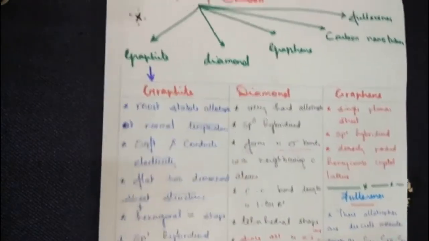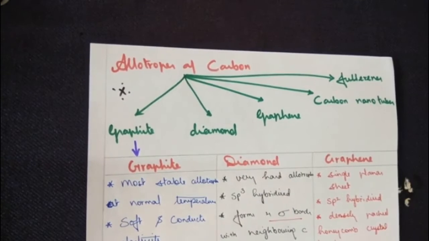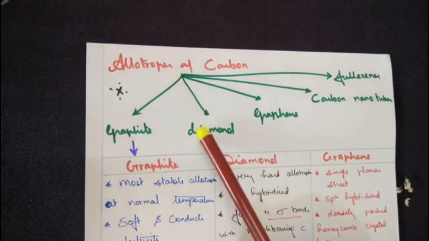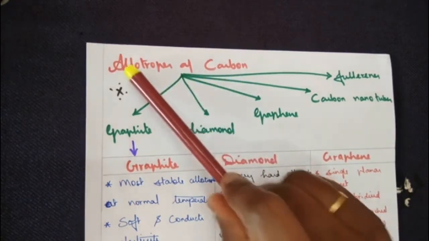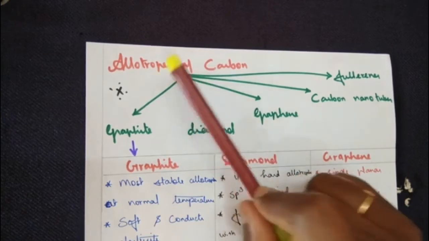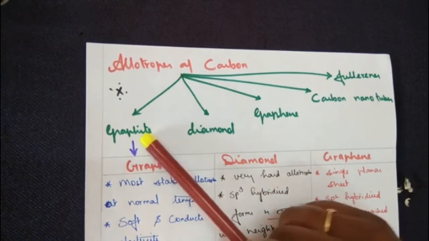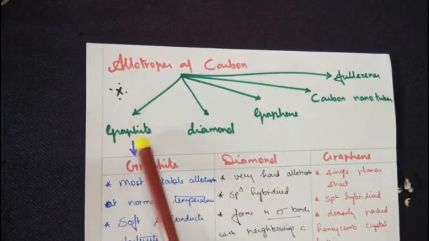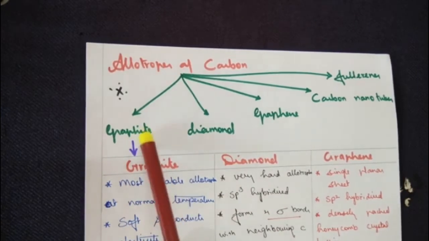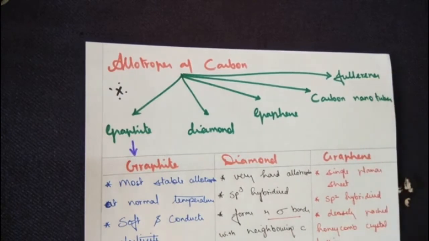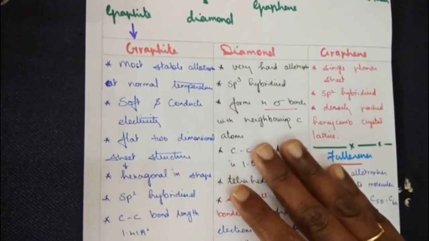Moving on to allotropes of carbon. That's the second important question in this concept. So you have seen the occurrence of carbon along with the conditions for the catenation property. Now we are moving on to allotropes of carbon. You know by now the meaning of allotropes: the elemental formula remains the same but the molecular structure alone differs. The allotropes of carbon are 5 of them: graphite, diamond, graphene, carbon nanotubes and fullerene. Let's see one by one in detail.